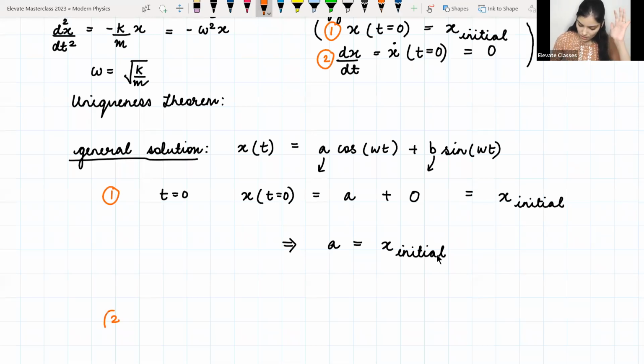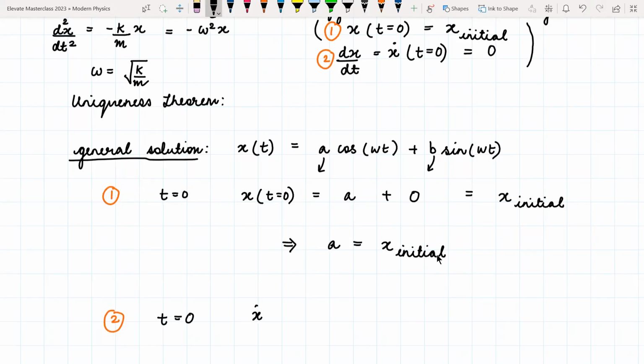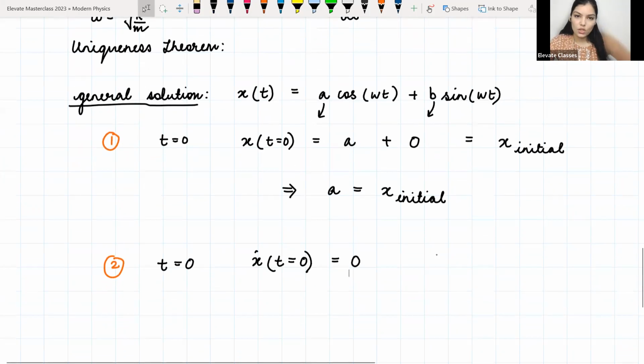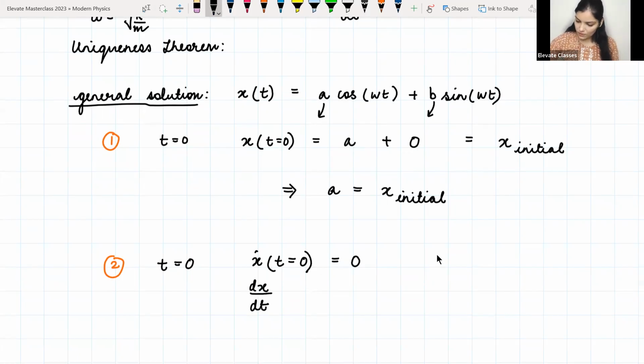So now let us see the second boundary condition at t is equal to 0. The first derivative, that is for the velocity, was equal to 0. तो जब तक हमने spring mass system को disturb नहीं किया था, the mass was at rest. So we know that the initial velocity was equal to 0. So let us calculate the first derivative dx by dt of this solution.